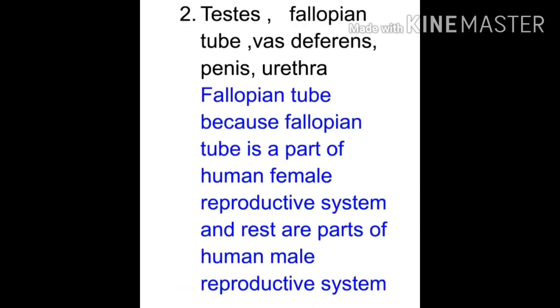2. Testes, fallopian tube, vas deferens, penis, urethra. The odd one is fallopian tube, because fallopian tube is a part of human female reproductive system and rest are the parts of human male reproductive system. You remember? In fallopian tube, the fertilization takes place. And testis, vas deferens, penis and urethra, these are the organs of human male reproductive system.